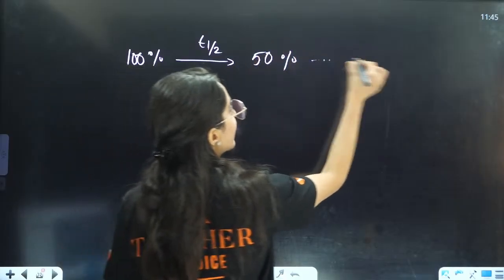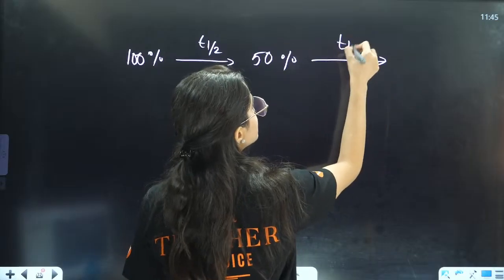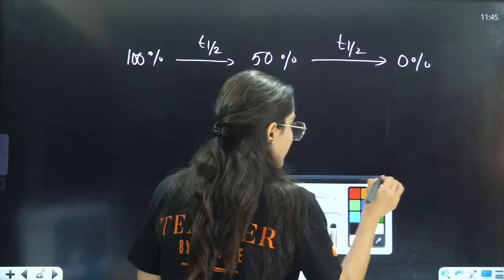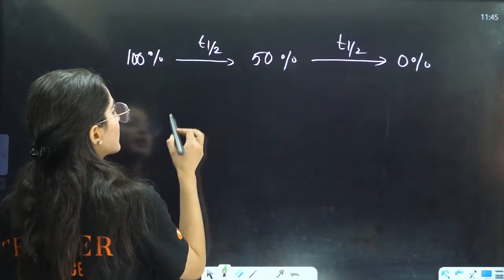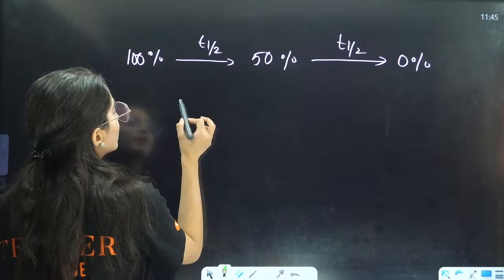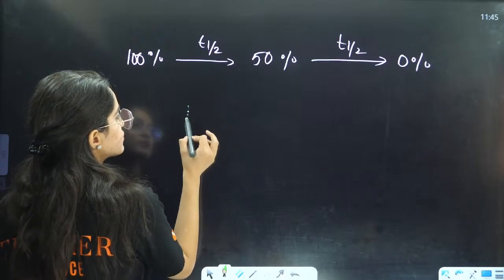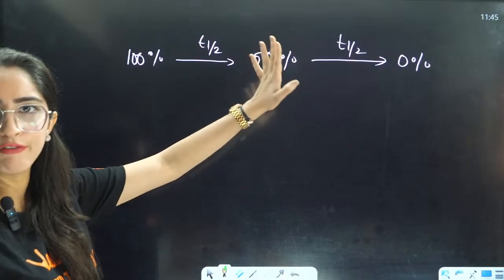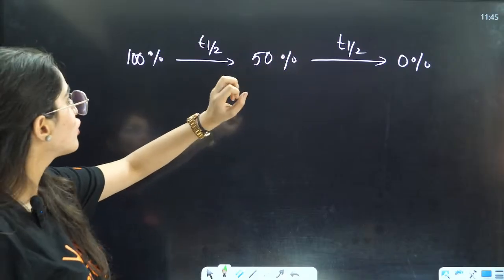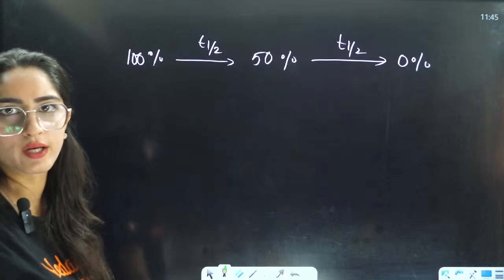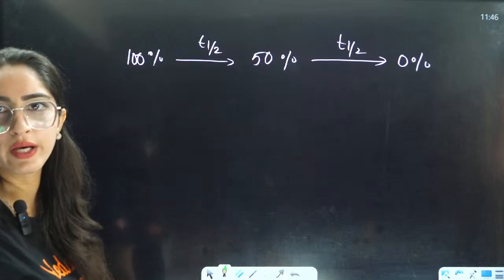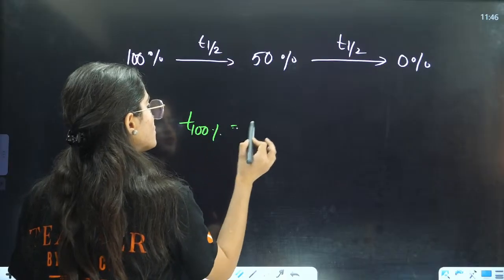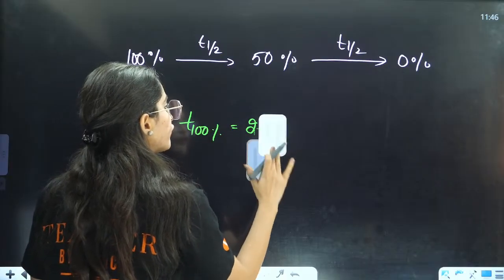After T half again, it will consume the rest of the 50%, it will be 0%. So when you have 0% left, that means your 100% is consumed here. So you can say that T 100% is equal to 2 into T 50%.